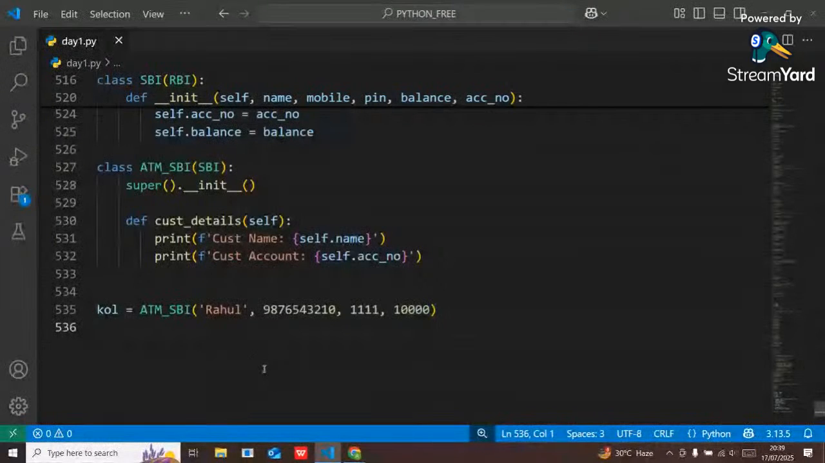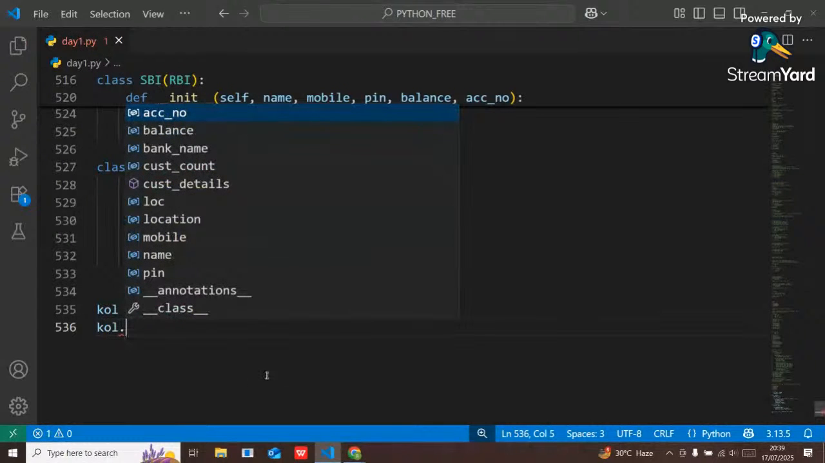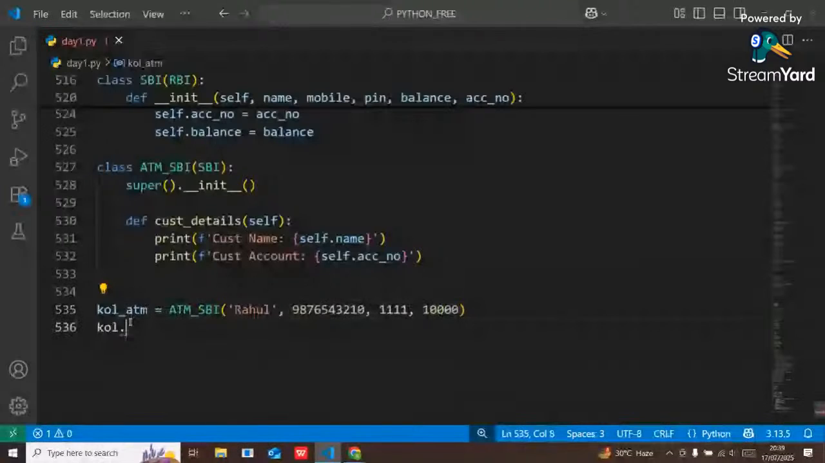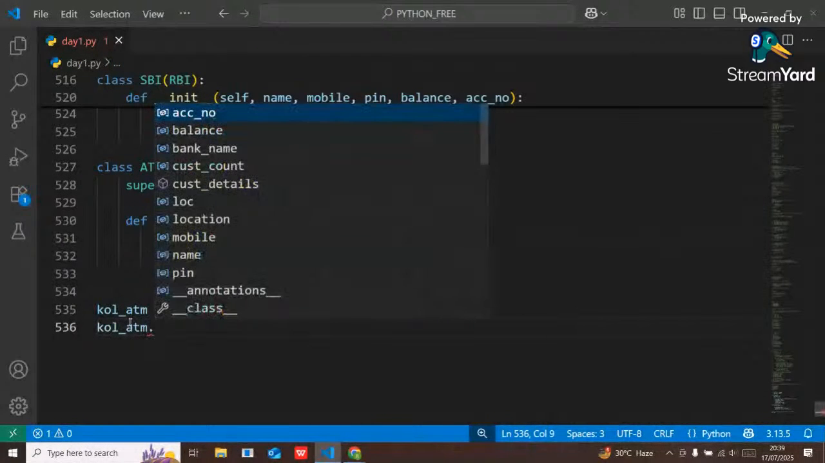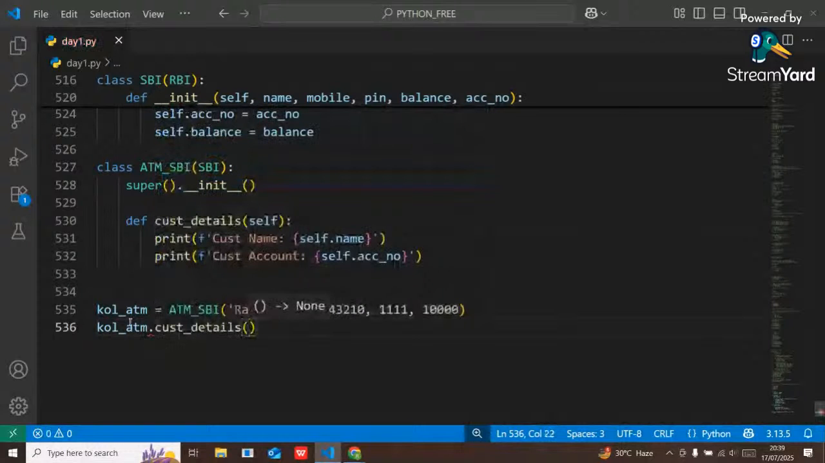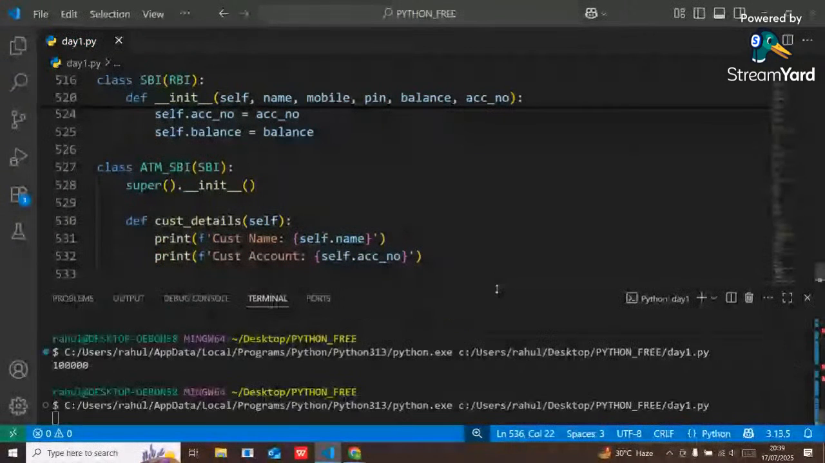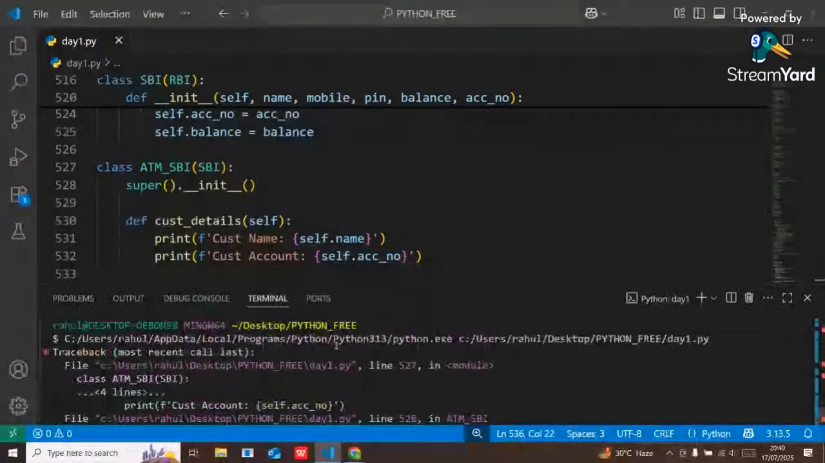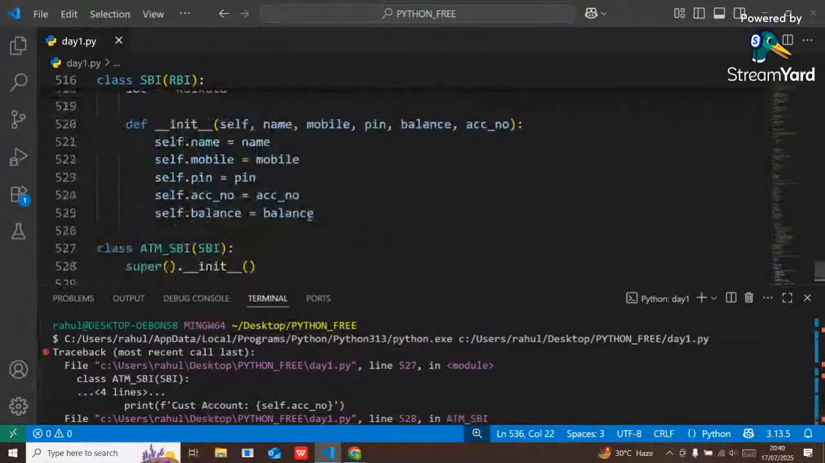I want to check what my balance is. How to check? Simple. Kolkata. Let me change the name first. Kolkata underscore ATM. So here there will be a method called customer details. If I call it, see the output here. Super, no arguments. Here also I have to mention these things.